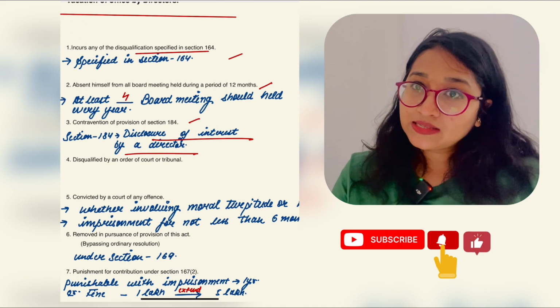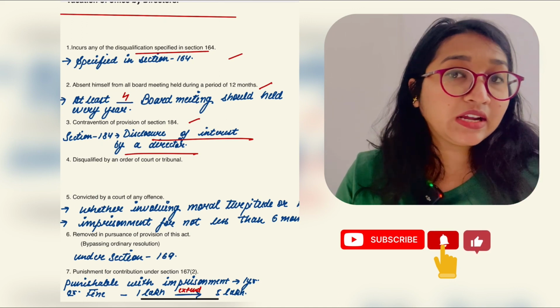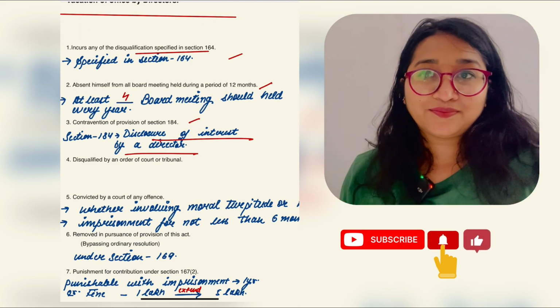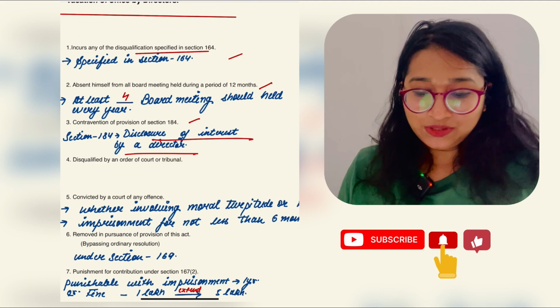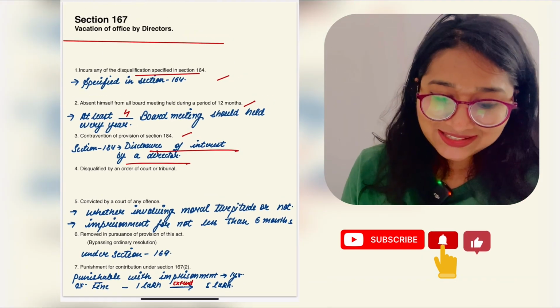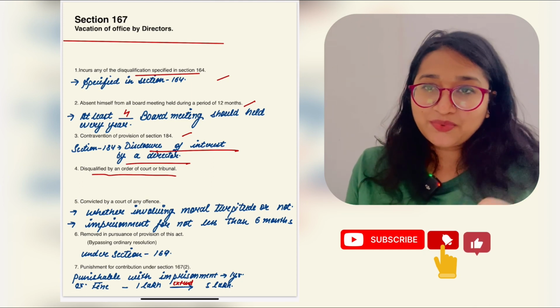And the third point is about the contravention of the provision of section 184. Section 184 says about the disclosure of interest of director. Is it clear? Now this is the very easy point: disqualified by any order of court or tribunal.